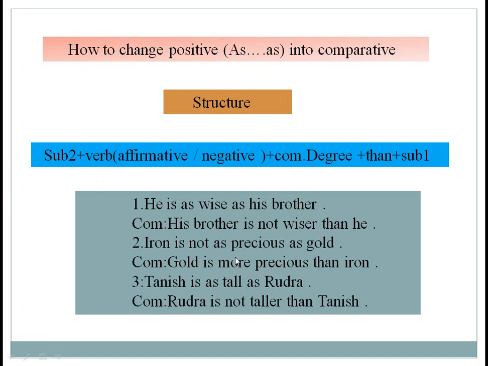According to the structure, subject 2, here subject 2 is Rudra, plus verb, plus negative word not, plus comparative degree of the word tall, which is taller, plus than, plus subject 1, Tanish. So our sentence is: Rudra is not taller than Tanish.